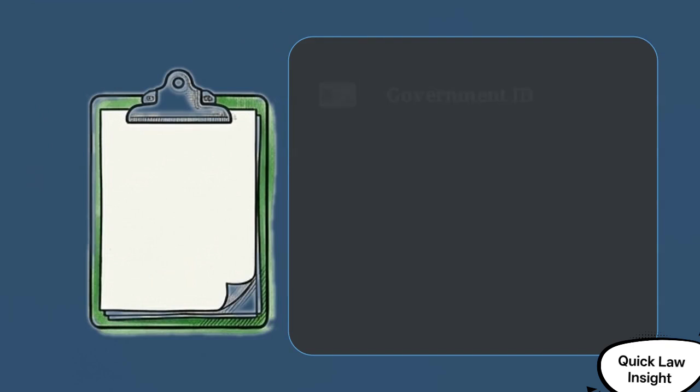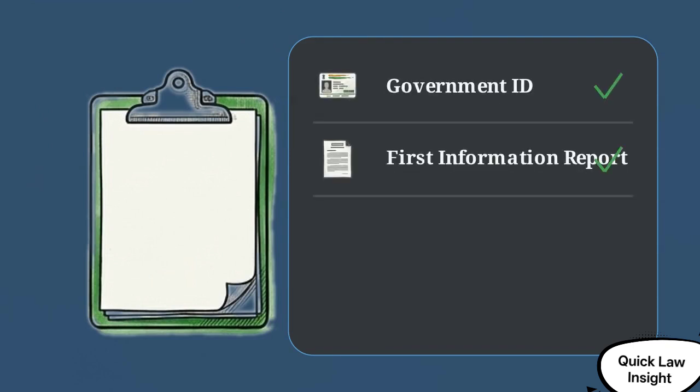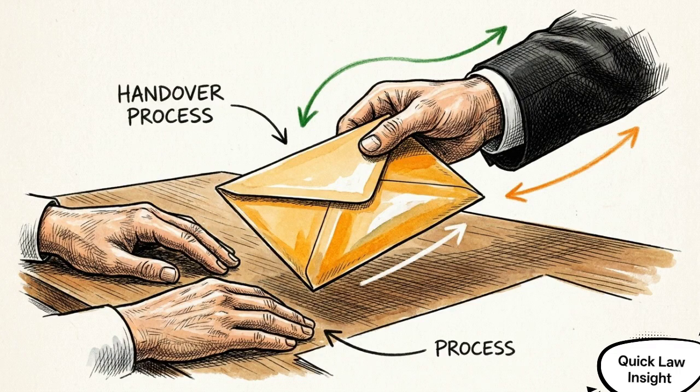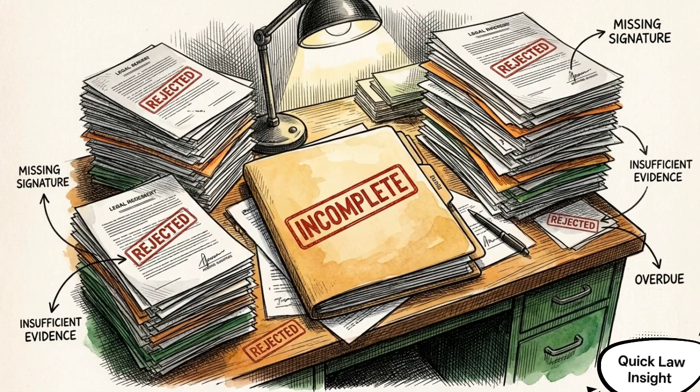The checklist requires a valid government ID, a highly legible copy of the first information report, verified proof of your current address, and a sworn affidavit stating your concrete facts. Once compiled, there is a strict rule. You must serve a copy to the public prosecutor. Missing a single document or failing to notify the prosecutor will instantly stall the application and leave the accused in custody.